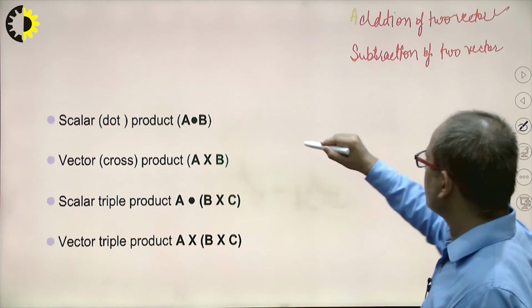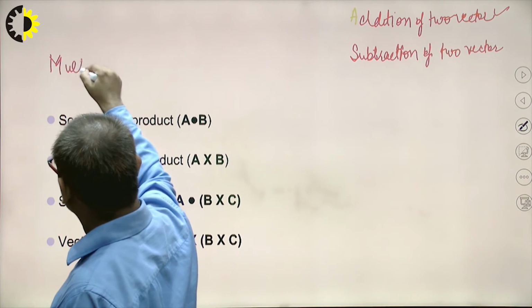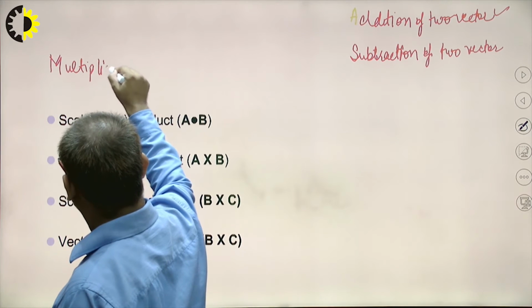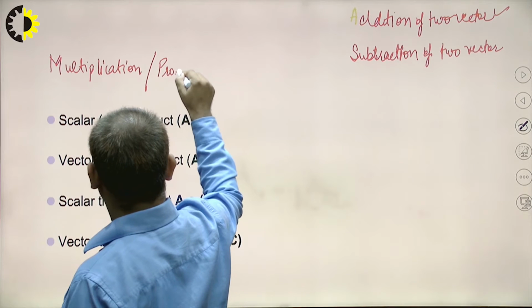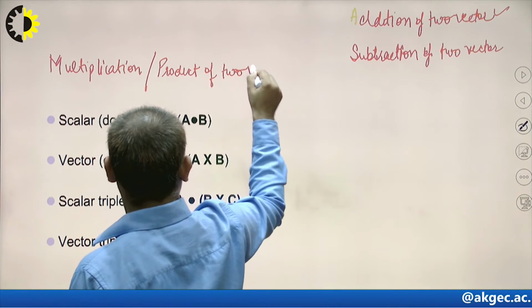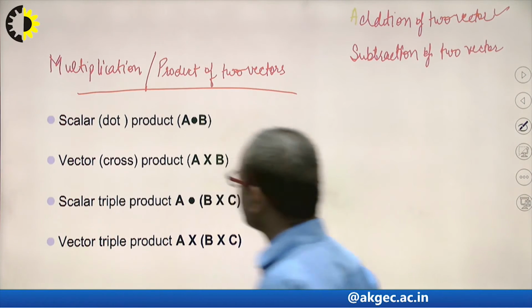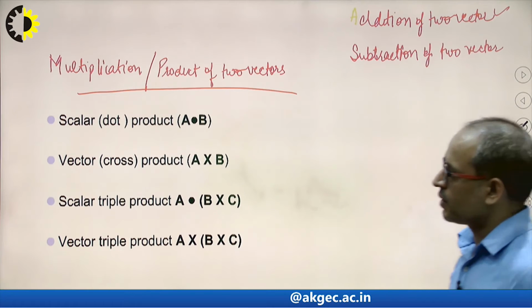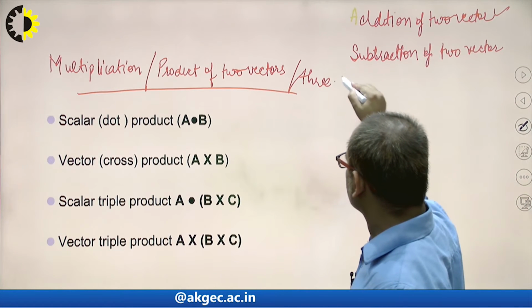Now here we will see the multiplication or product of two vectors, or three vectors.